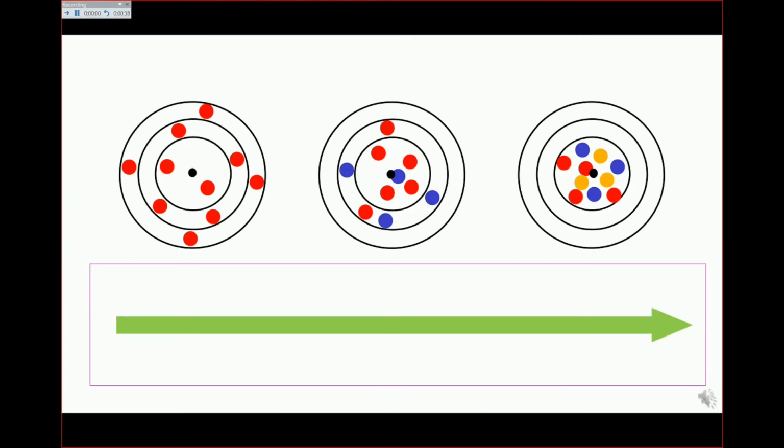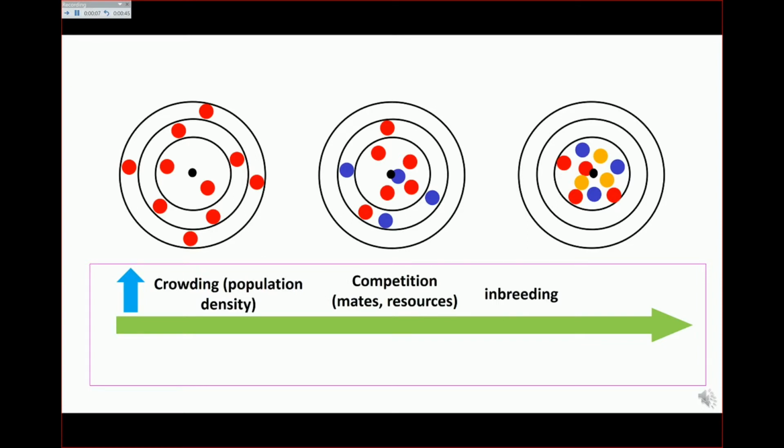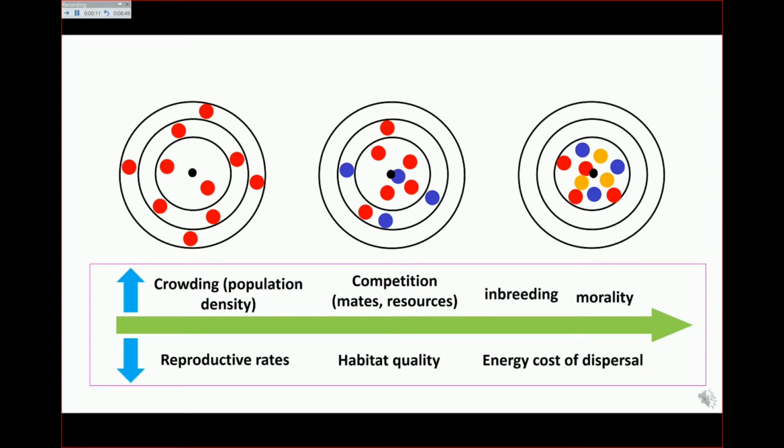Dispersal can influence population density and vital rates. With limited dispersal, we can observe increased crowding, competition, inbreeding, and mortality. We also see a decrease in reproductive rates, habitat quality, and less energy is used for dispersal.